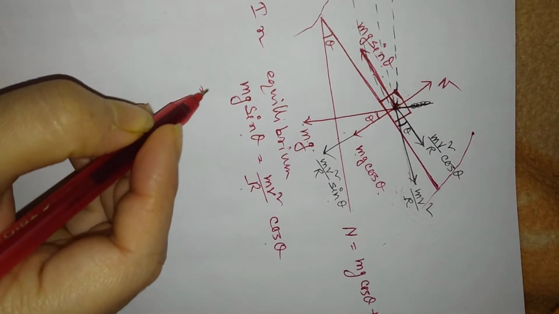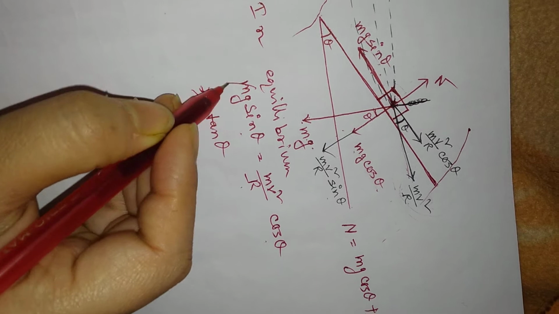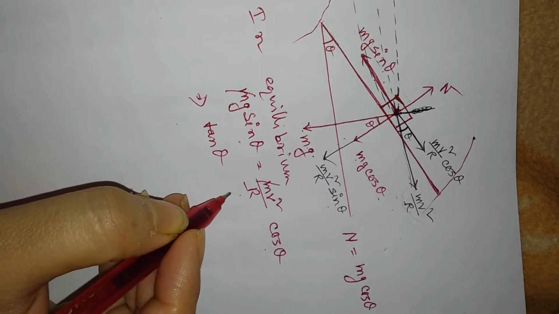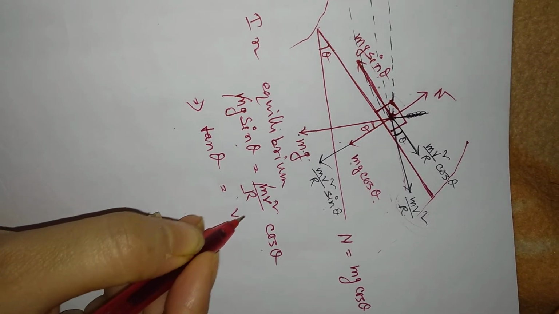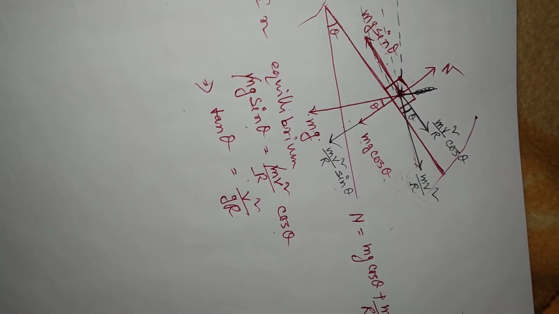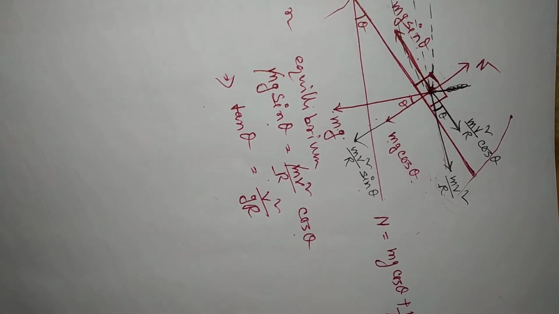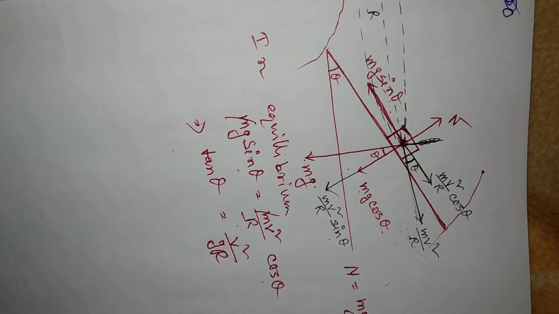So from this equation we can cancel and get tan theta equals v square by gr. Okay, so tan theta equals v square by gr.